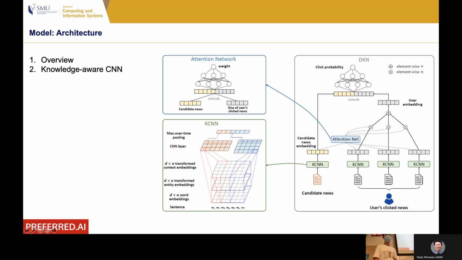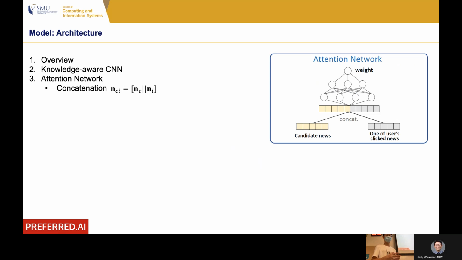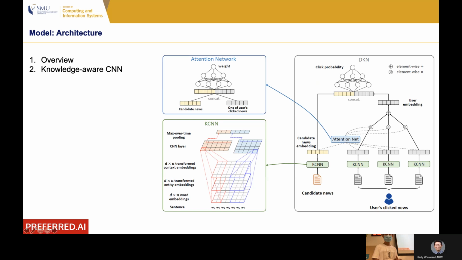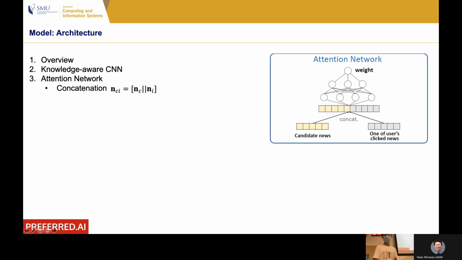And the next step is to evaluate the attention between the candidate news article and all the historical news articles. The attention network is very easy to understand. For each historical news article, for example, for the first one, we evaluate attention between this one and the candidate news.